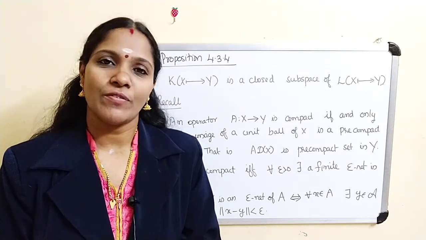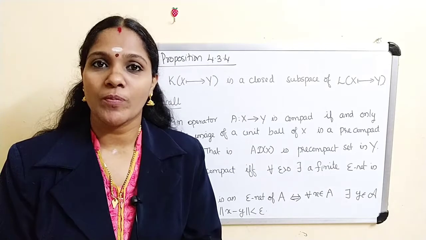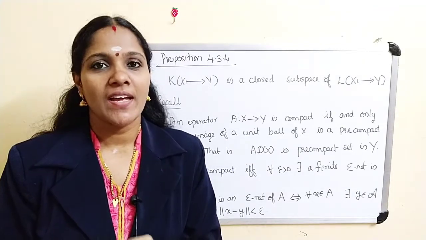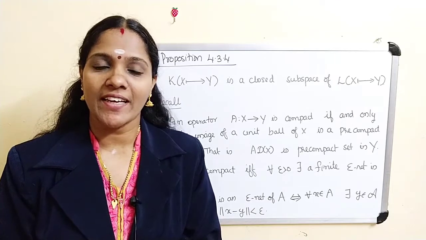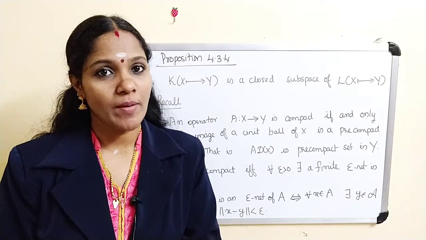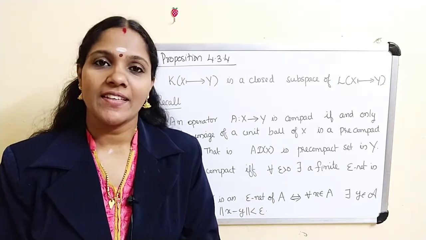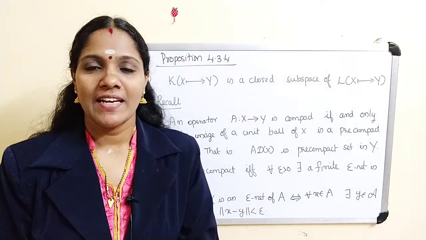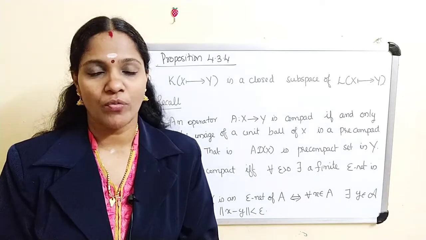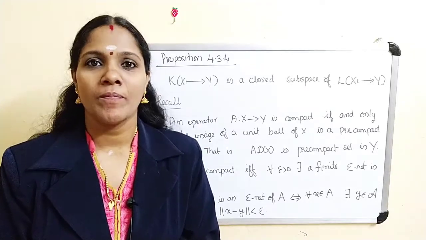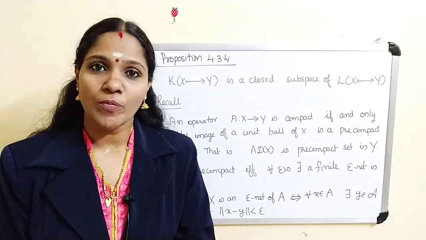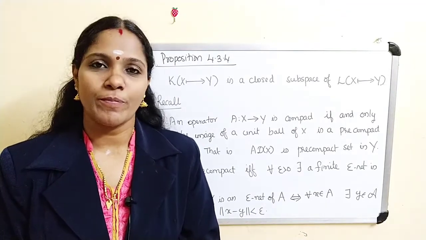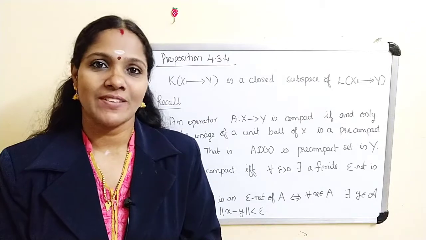Okay. Now for this, what do we have to prove? We have to prove every sequence in K of XY: if a sequence A_n in K of XY converges to some point A, then A must be in K of XY. Let A_n be a sequence in K of XY converging to A, capital letter A, then we have to prove that A also belongs to K of XY. For proving this, we have to recall so many things.